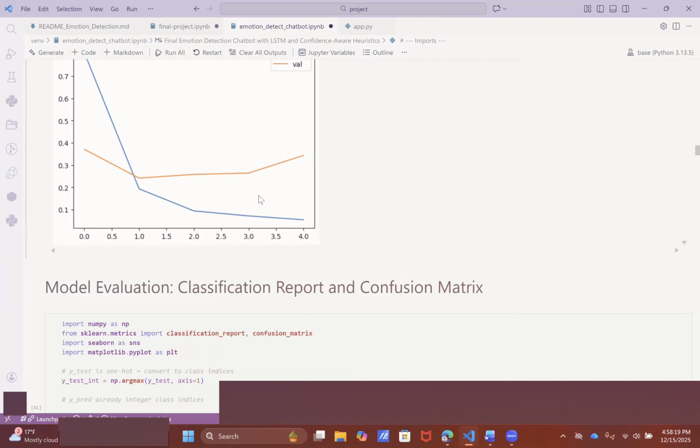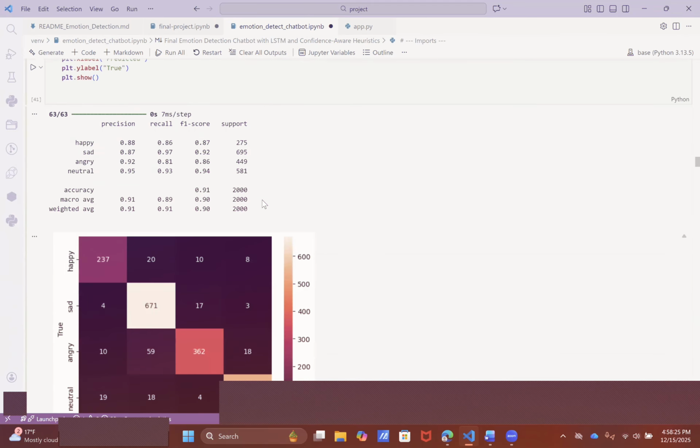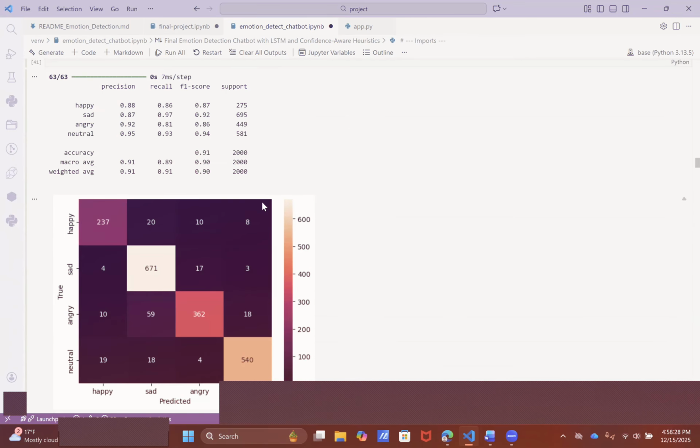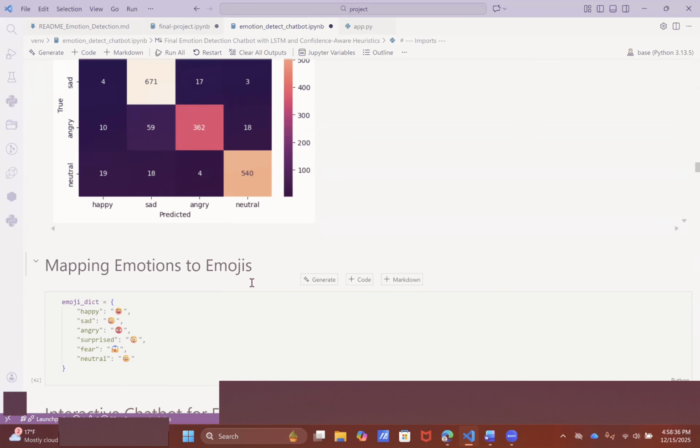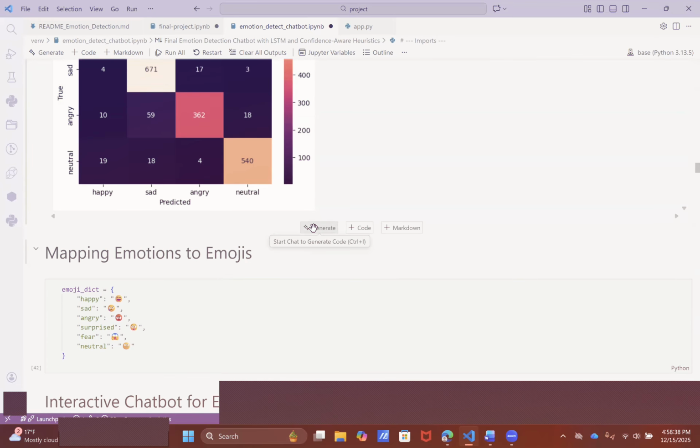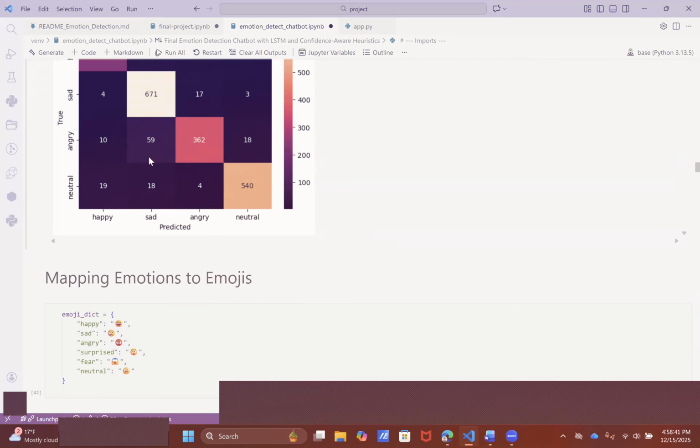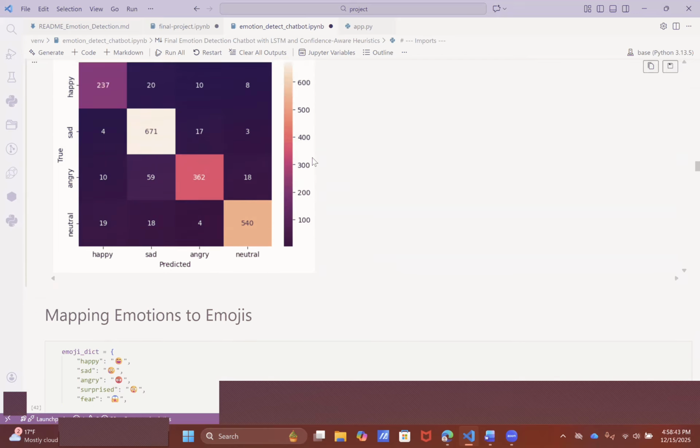Then we evaluate on the test set using a confusion matrix and per-class metrics. So overall the BiLSTM achieves nearly 90% plus accuracy and performs well across the four emotions, with most confusion happening around neutral and weak emotional statements, which is expected because those can be semantically close.